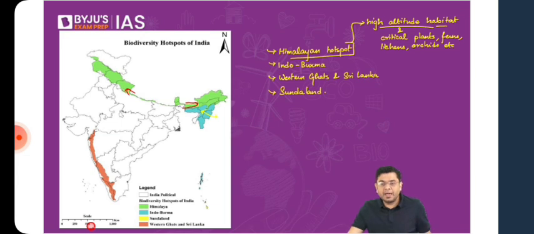By the way, I don't know how many of you are interested in appearing for forest services. Ideally, you should be. It is a very good service to join, and you will be taken care of by the Ministry of Environment, Forest and Climate Change. In the interview for the IFoS examination, these types of questions are oftentimes asked: which are the areas where you will find a greater number of ape species or macaques? Where will you find the hornbills? Hornbills are a species of birds typically found in the region of Western Ghats, right?